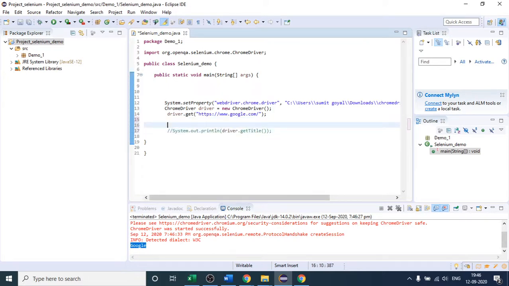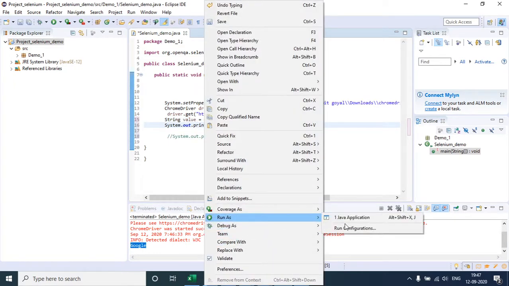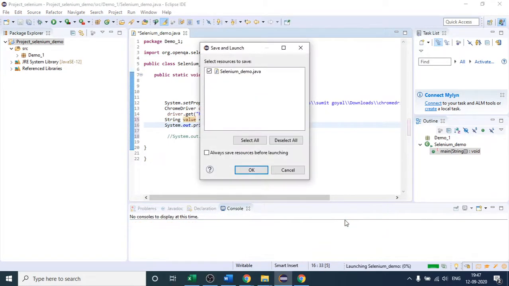First I will store it. I will write a String value equals driver dot getTitle. I think this is the more suitable way to do that. Then you can print the value. This way, the title will be returned and stored in this value variable, which is of type String, and after that we are just printing the variable value. You can see again it will print Google in your console. So this is how you can print the title.